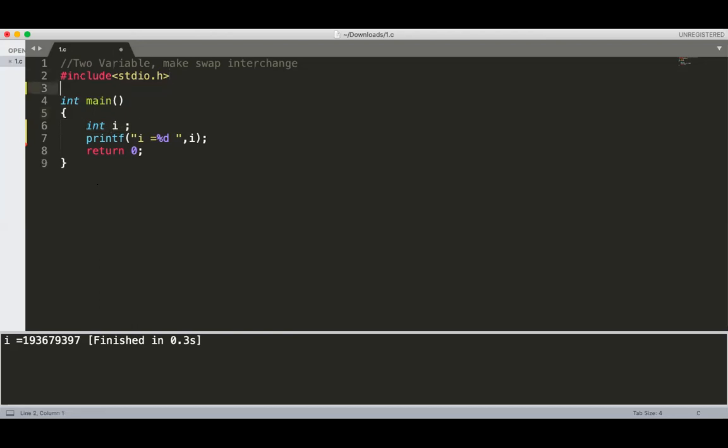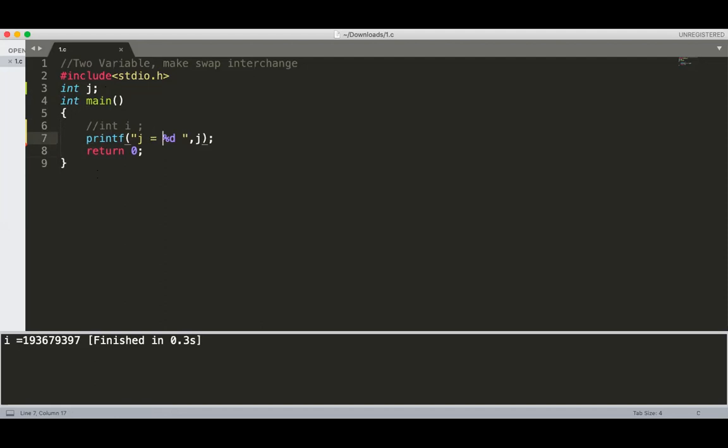But suppose one variable is declared outside main. Suppose there is no I, only J is there, but J is not local to main. A local variable means a variable declared inside the function. Now J is a global variable, because it is declared outside the main function. So now can you guess what is the value of J?